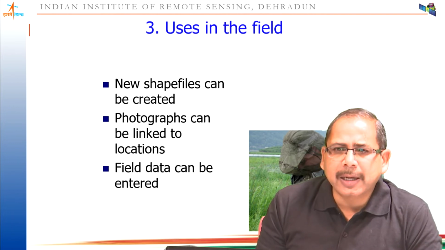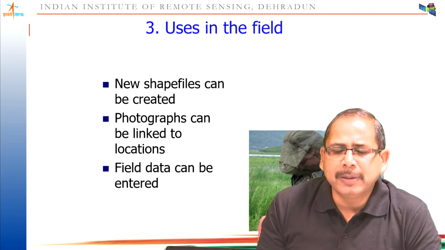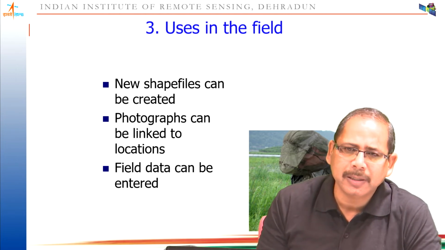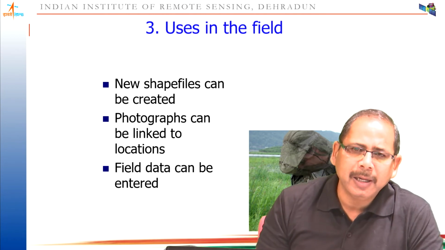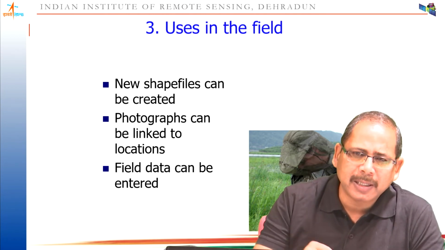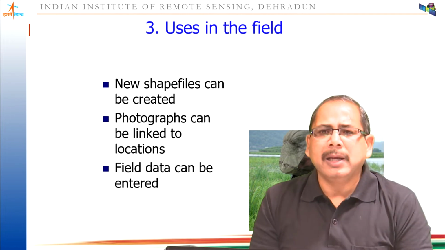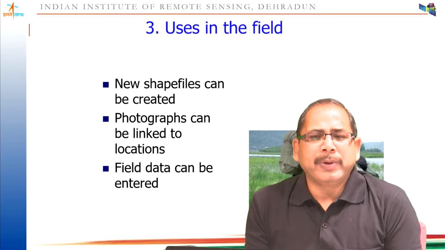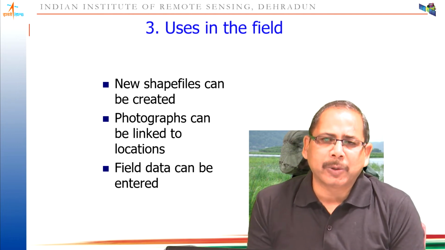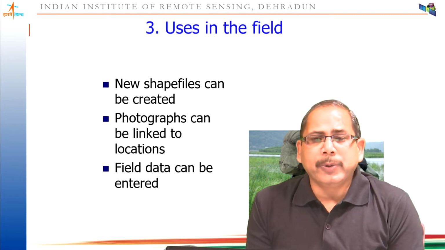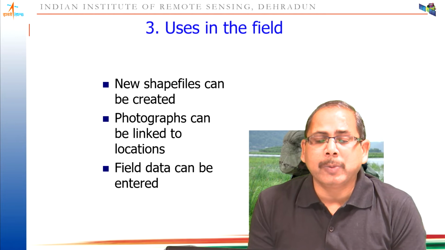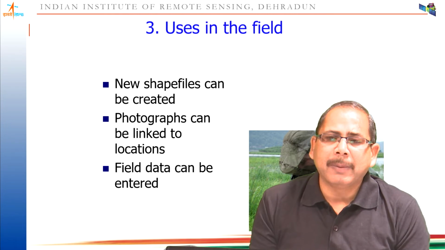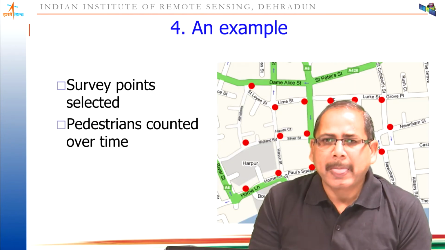So how you can use these devices, basically you have to load the satellite image or maybe the prerequisite images or data into your device, and you can take these devices in the field, and directly from the field itself you can start creating the shapefile. Shapefile is basically a data format which is very popular in the vector data model. We are using this file format for storing our vector, point, line and polygons, and you can also attach your photographs, audio, video clips with your map features, so that your data will give better information to your users.